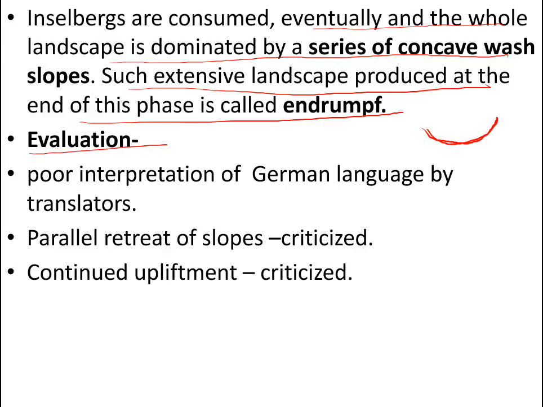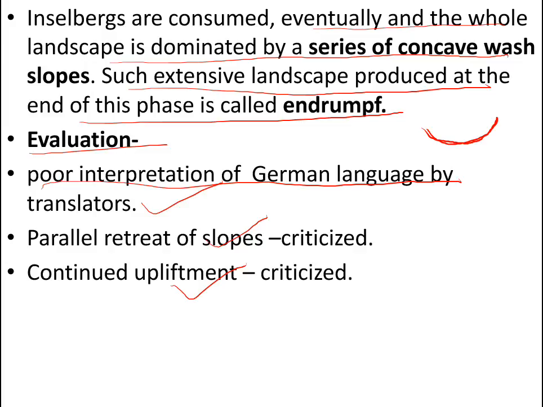Evaluation of this theory. This theory was explained in the German language, and the translators interpreted it in different ways. The poor interpretation of the German language by translators was a drawback for this theory. The parallel retreat of slopes was criticized by many, and continued upliftment was also criticized. This theory was not much explained by Penck because he died early, and because of that he couldn't explain it very well. It was in German, so it was difficult for many scholars to understand and translate into English. So this is all about Penck's cycle of erosion.